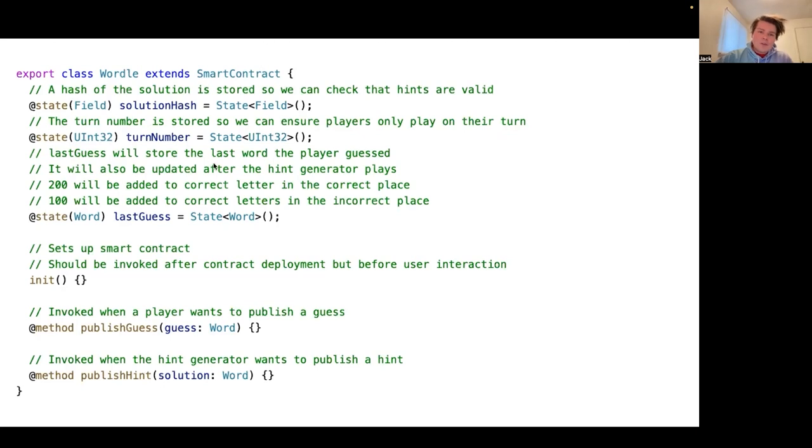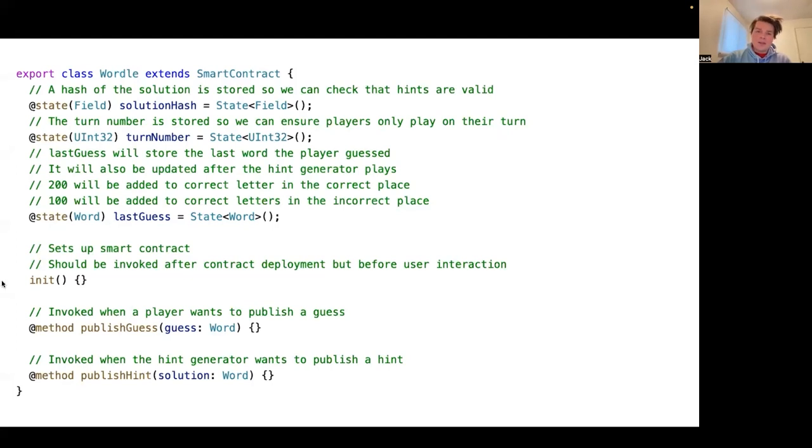The final thing that we're going to store is our last guess. This is the word struct that we just defined. Last guess is going to be of the word type, and it's going to store the word that the player guessed. It's also going to be updated after the hint generator plays. And so we're going to add 200 if the letter is correct and in the correct place, and we're going to add 100 if the letter is correct but in the incorrect place.